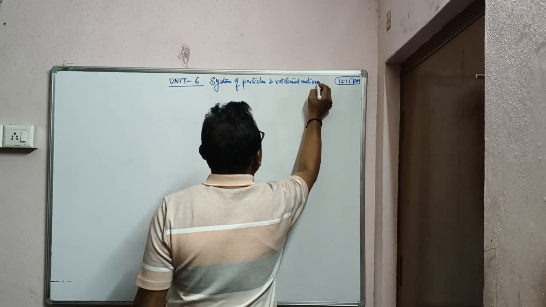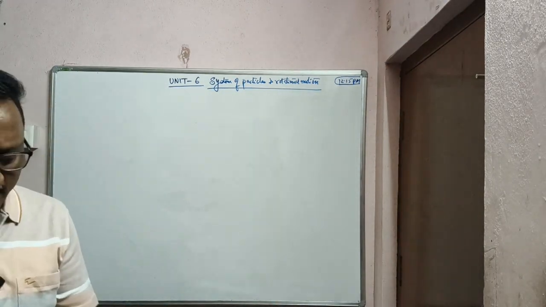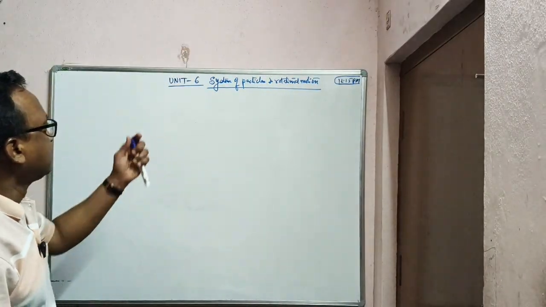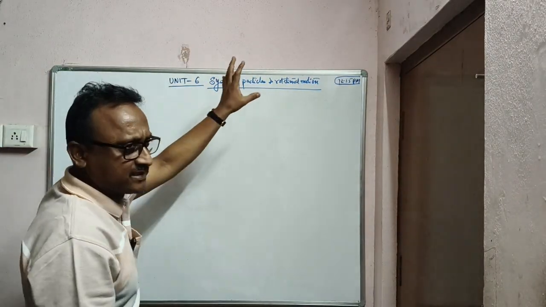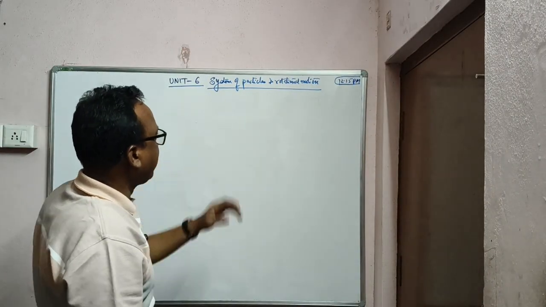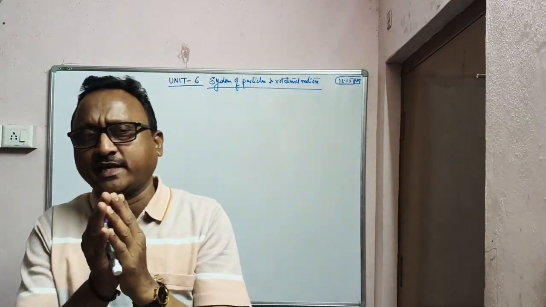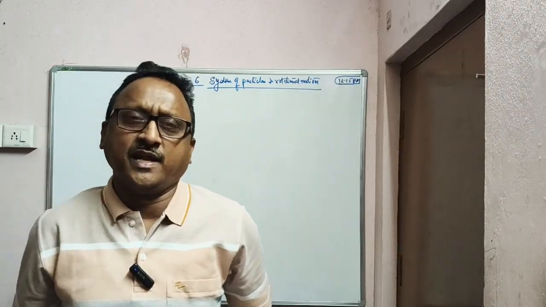So this is our new topic. Let's start, Telangana students. Are you ready? Take your notebook and your new textbook in front of you. Start the concept. Unit 6 and this is the 6th chapter for our new syllabus. System of particles and rotational motion. Now let us see what we will be studying in this concept. First of all, let us complete all the 3 videos of the concept. Then 2 marks, 4 marks, 8 marks, and also we will go to the textbook problems. So first let's complete the concept.